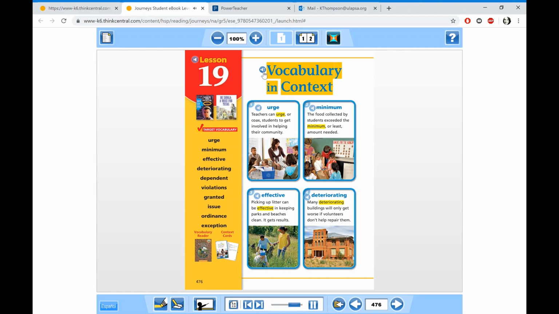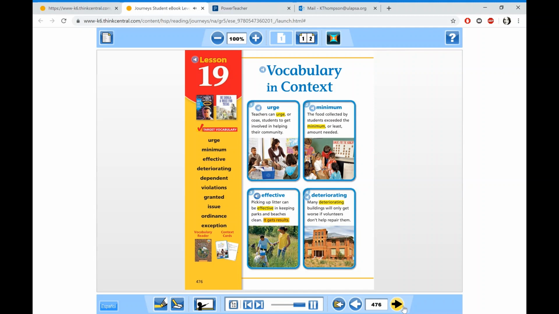Vocabulary in context. 1. Urge. Teachers can urge, or coax, students to get involved in helping their community. 2. Minimum. The food collected by students exceeded the minimum, or least, amount needed. 3. Effective. Picking up litter can be effective in keeping parks and beaches clean.